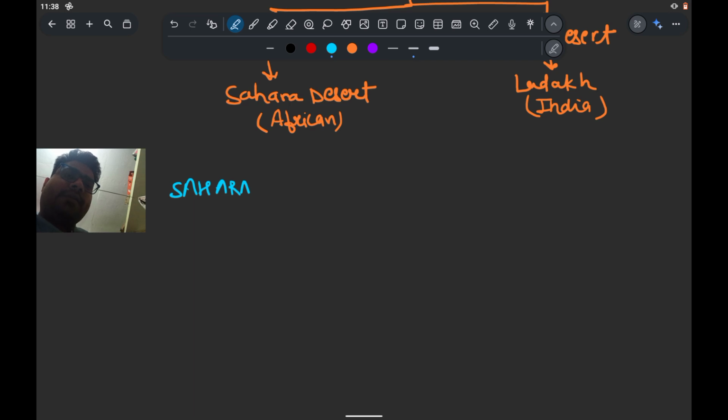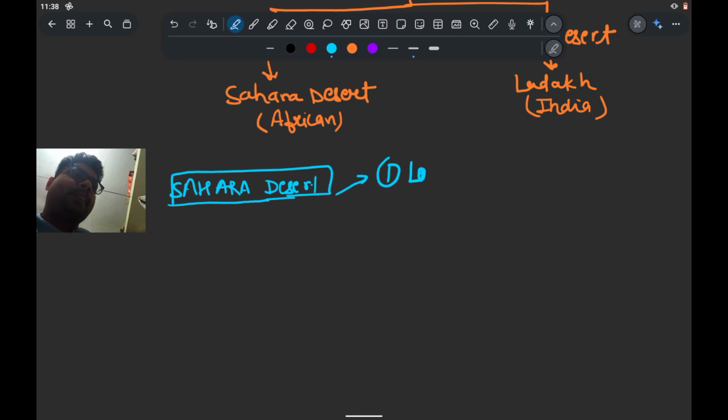So like we have already done the topic of the grassland, where we have seen the 3 points, here we'll also see the 3 points. The first is about its location. The second point is its climate, and third is the people's activity.